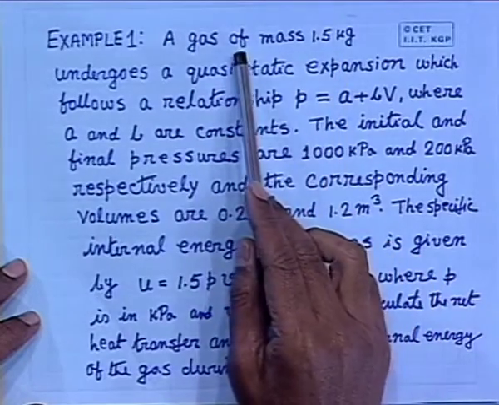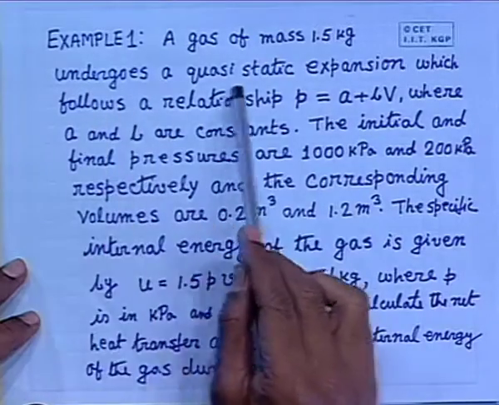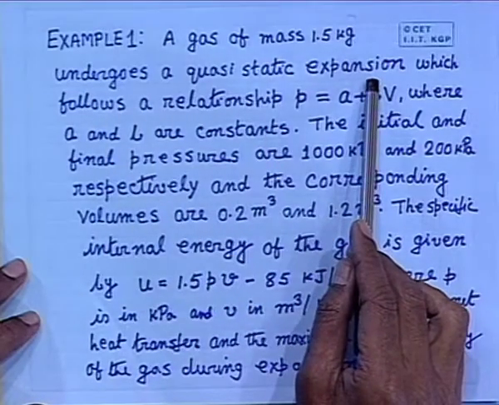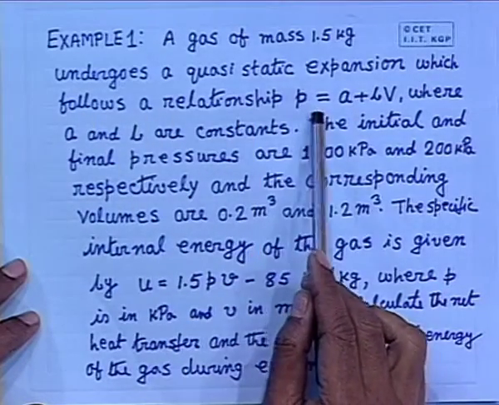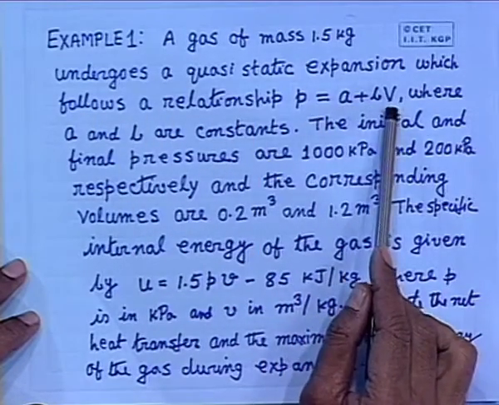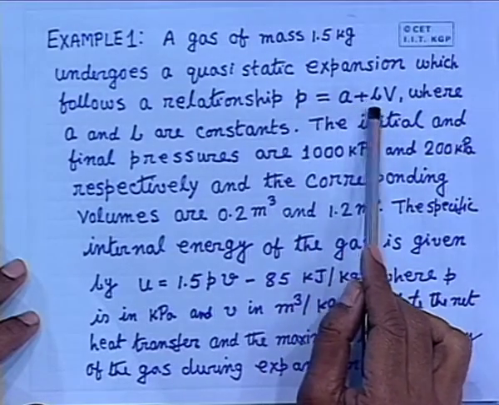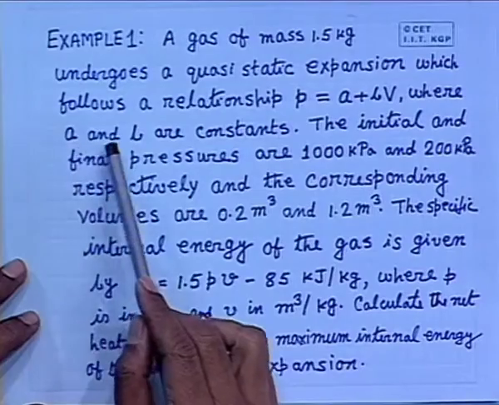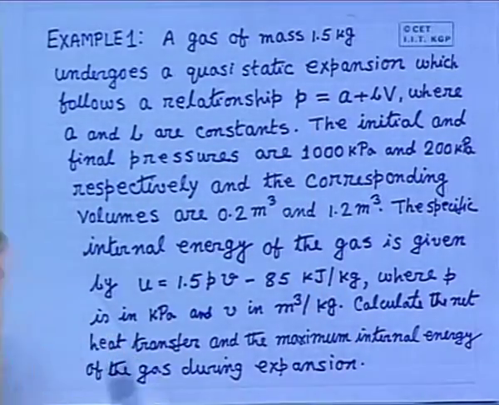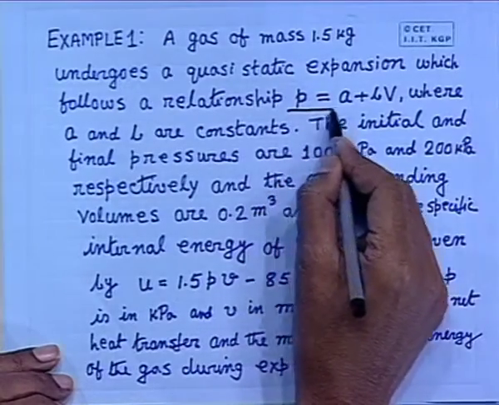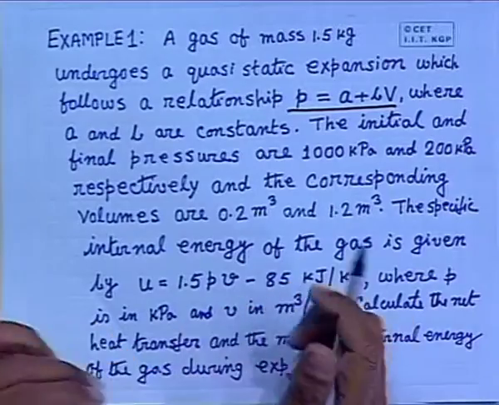A gas, the mass of which is 1.5 kg, undergoes a quasi-static expansion, that is PdV work, which follows a relationship P is equal to A plus BV, where A and B are constants. So, this is the process law, displacement work, where the pressure and volume change.